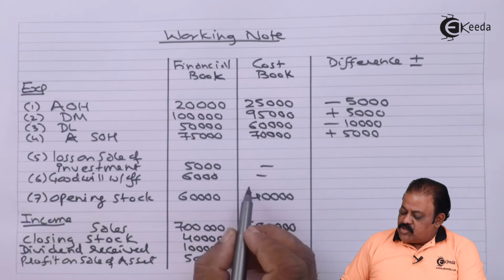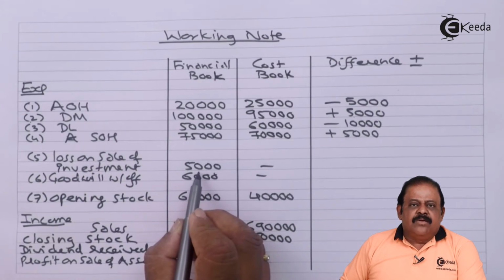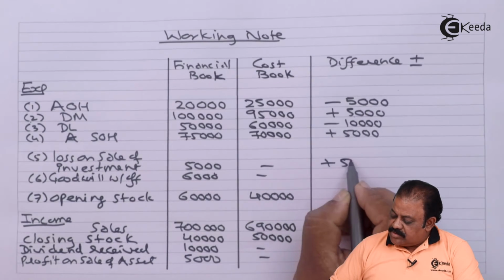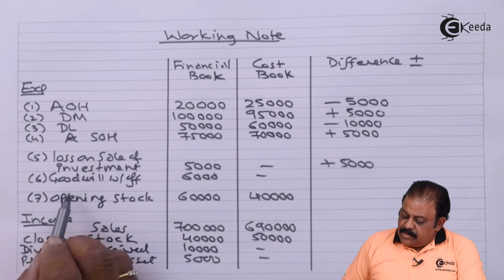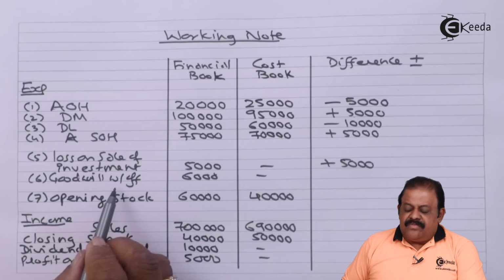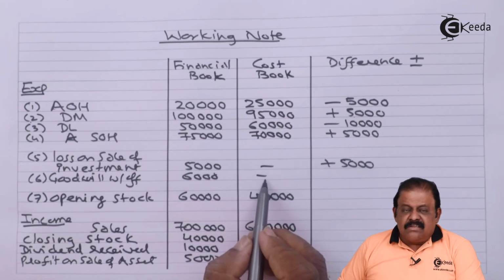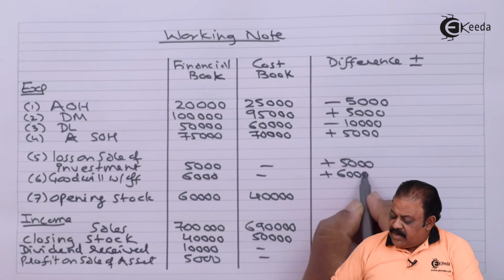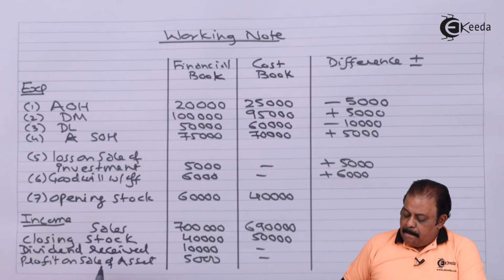Loss on sale of investment, it is there only in financial book. 5,000 minus 0, so it will be plus 5,000. Goodwill written off 6,000 minus 0. This is an item only recorded in financial book, plus 6,000.